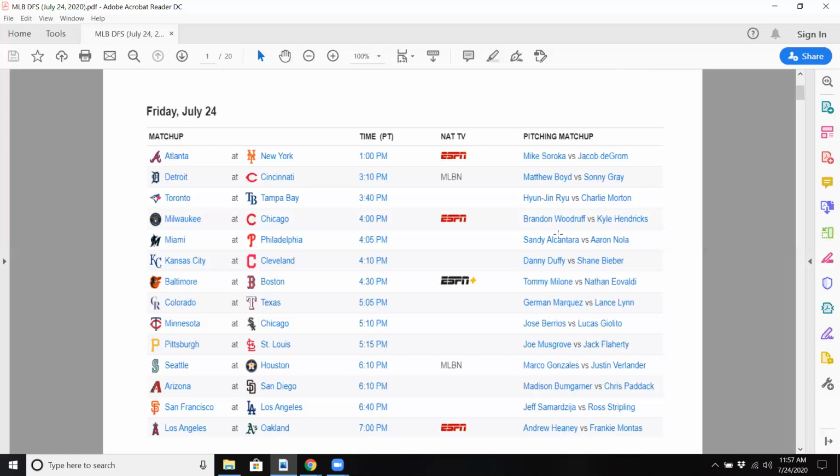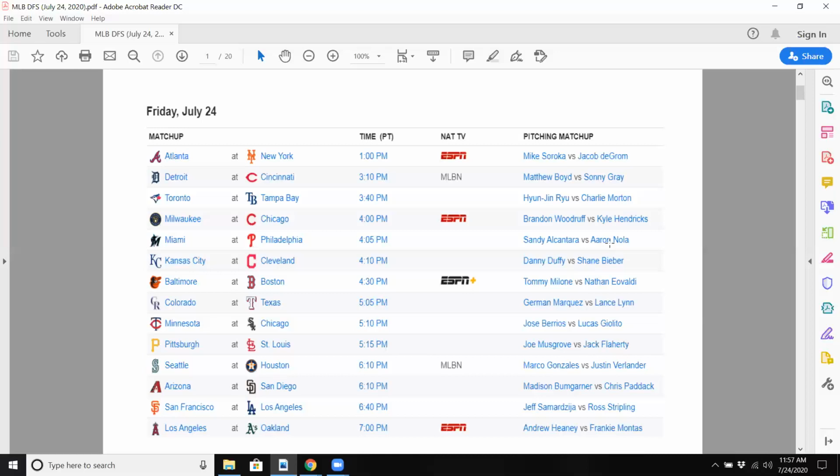If we look at some of the top pitchers here, Shane Bieber sticks out. Definitely Verlander, Flaherty. Another one I'd like a lot is Aaron Nola. All 4 of these guys are pitching at home and are going against weak competition, as you can see there. Probably could do okay with Lucas Giolito. Another interesting one is Bumgarner against Chris Paddock.